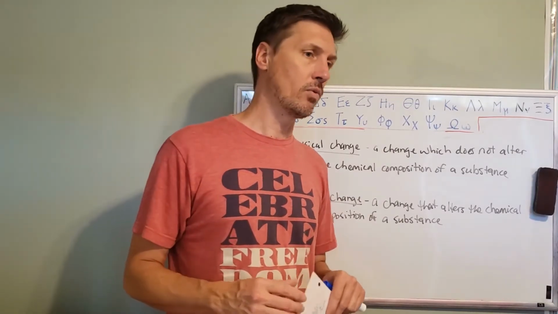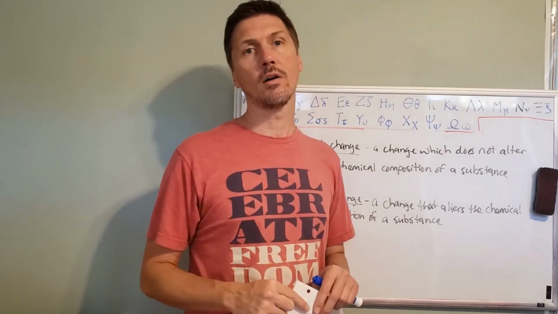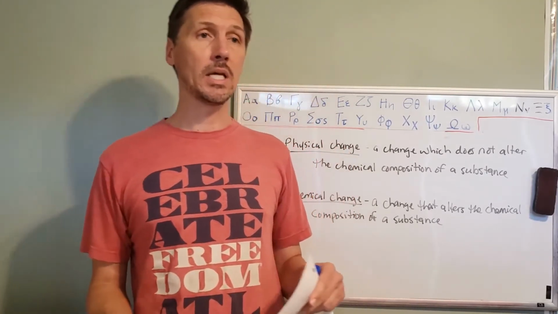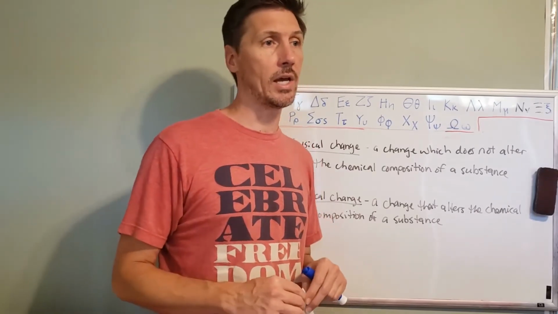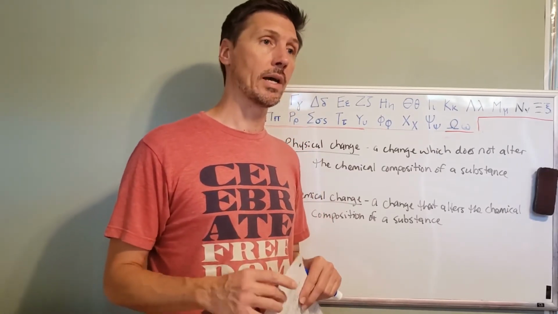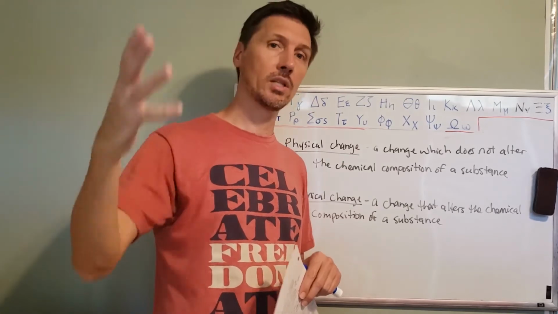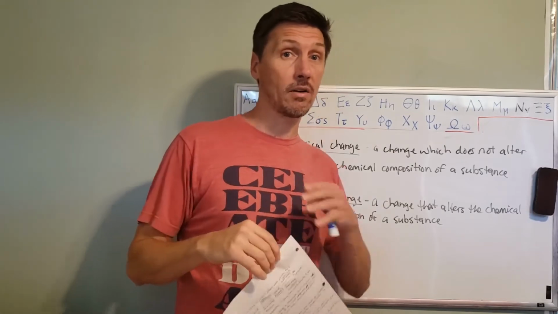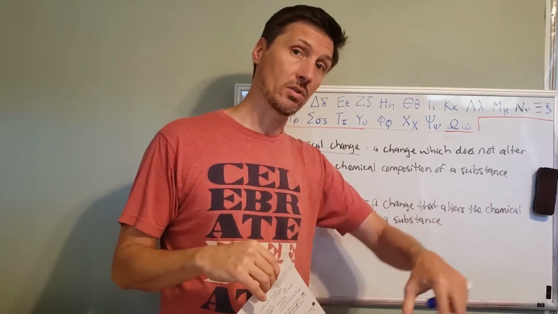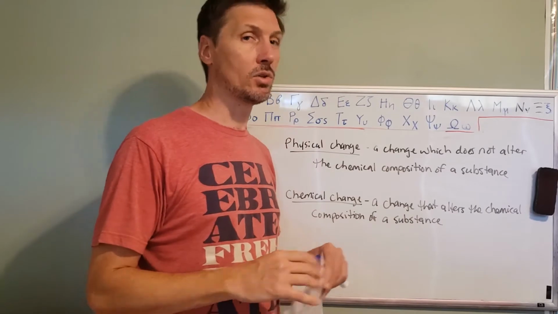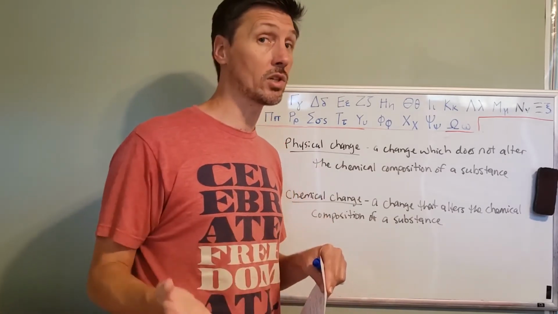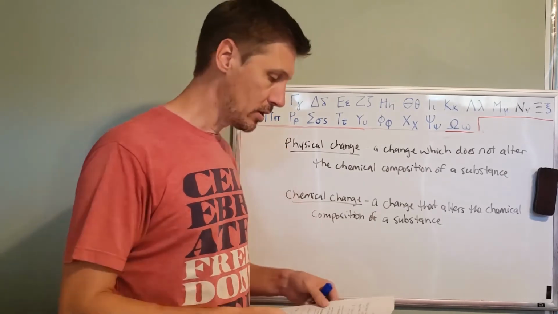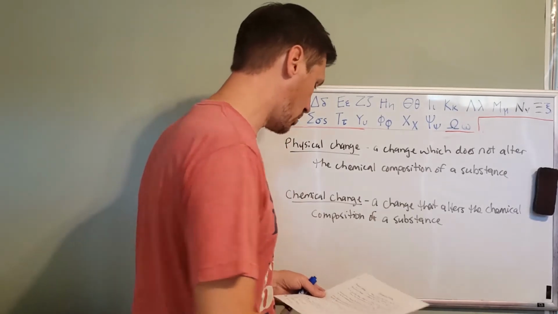For example, if we take salt and dissolve it in water, you can't see the salt in there anymore. It maybe appears to be a chemical change. However, if I boil that water and capture the condensation that comes off as I'm boiling it, I can separate the water back out from the salt, because once all of it boils away, the salt is going to be left in the pot. So you can actually reverse that process. Physical changes are reversible. Typically, chemical changes are not, right? So that's our big difference between the two, the rule of thumb there.